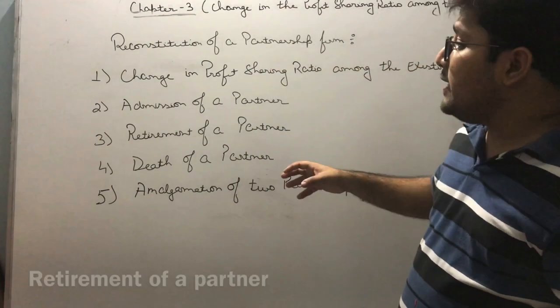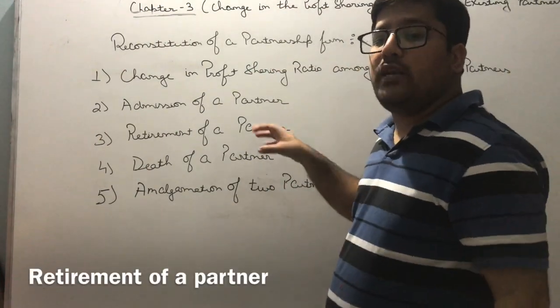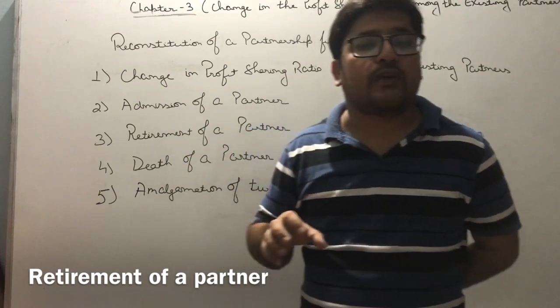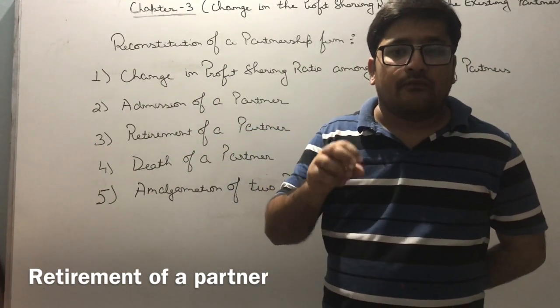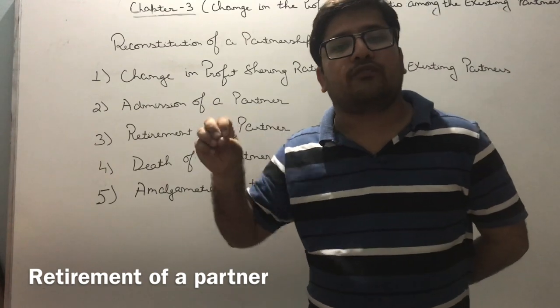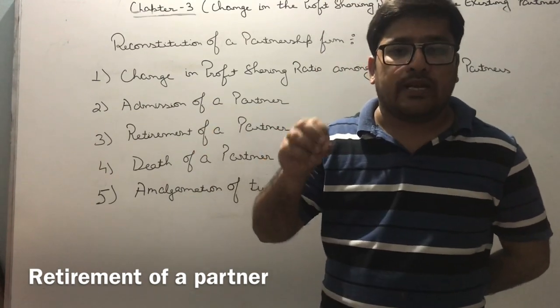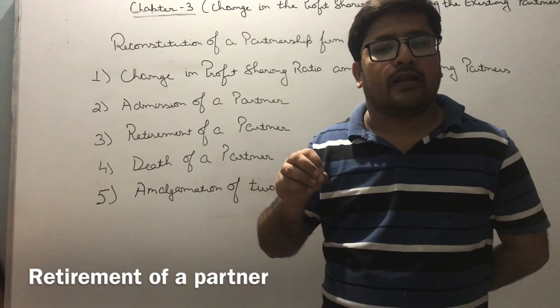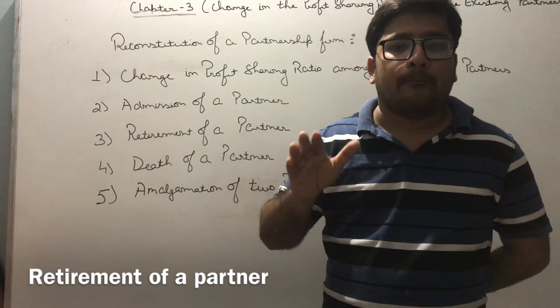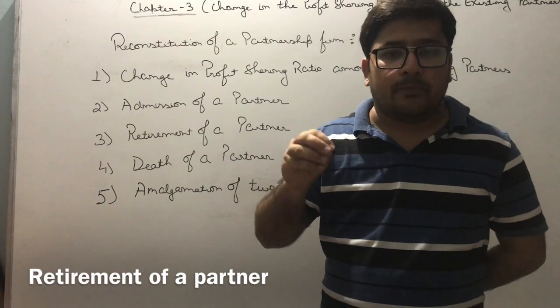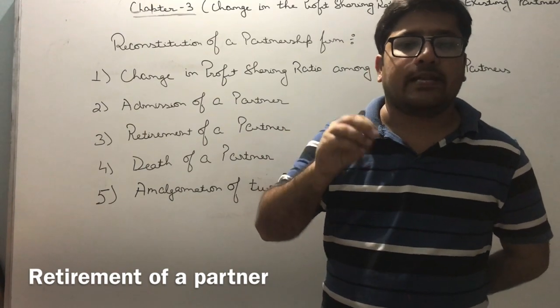Now the third thing is retirement of a partner. What does retirement of a partner signify? It signifies that one of the partners is willing to move out from the firm. He is just willing to take a retirement, which means that the firm will function as it was functioning, but as a result there will be a change in the agreement.